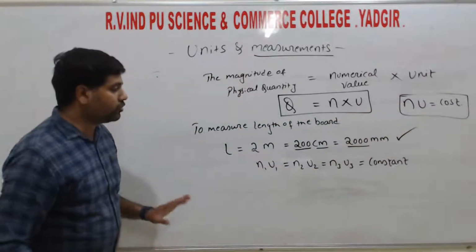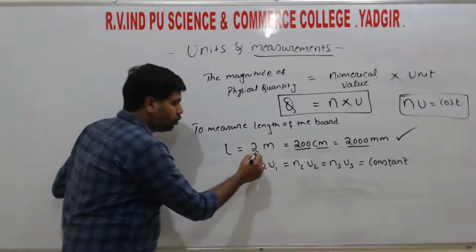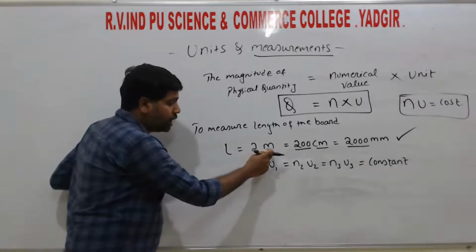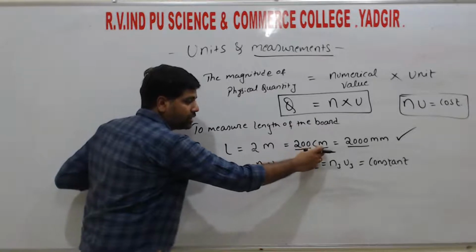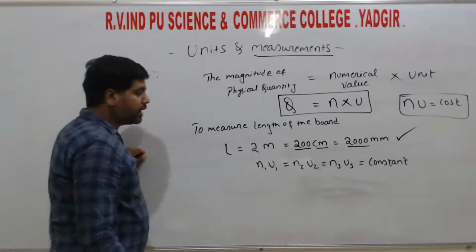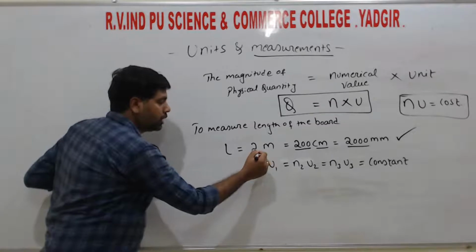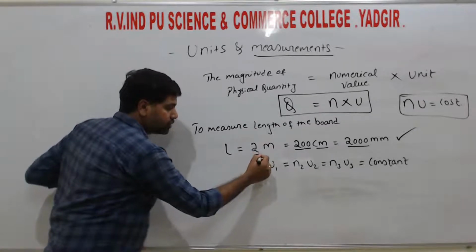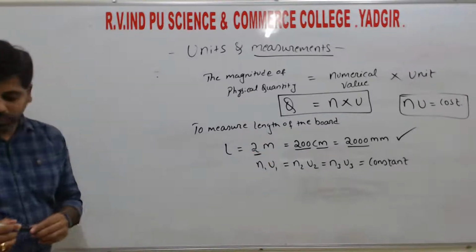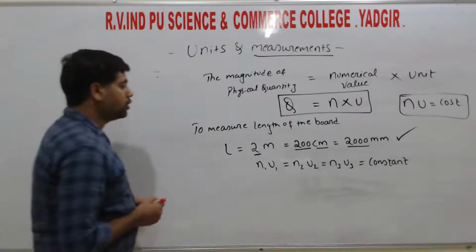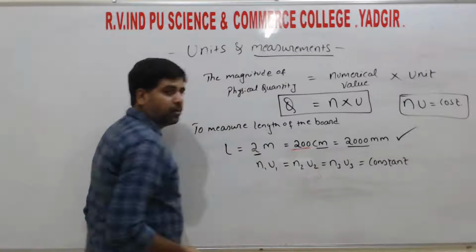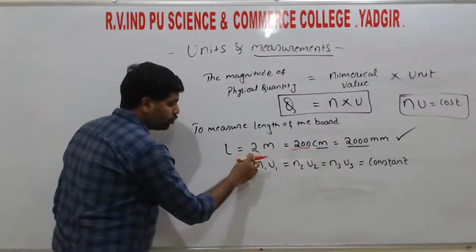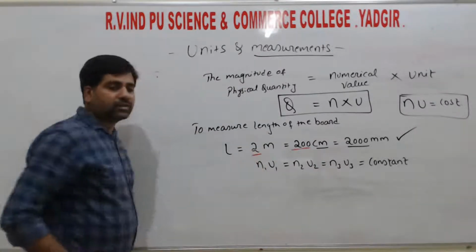And one more thing, if you observe here, 2 is the numerical value and meter is the unit, and 200 is the numerical value and centimeter is the unit. If you compare these two numerical values, 2 and 200, which one is greater?